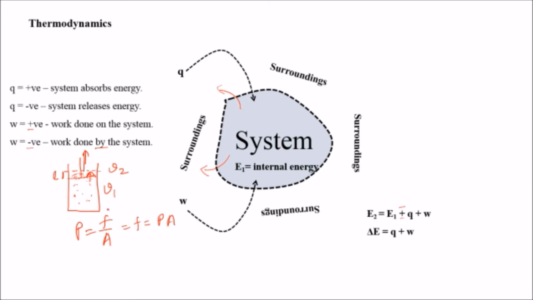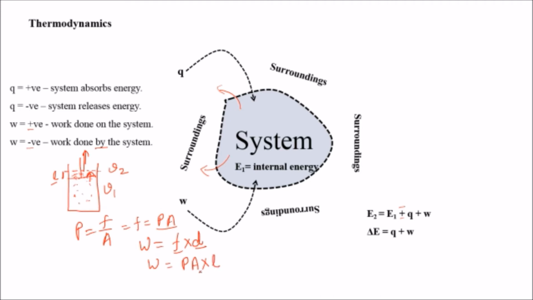Now what will be the work done by the gas on the piston? We know that work done is equal to force into distance. So here the distance is L. If we replace the force and the distance, we get P into A into L, where L is the length the piston is shifted up.